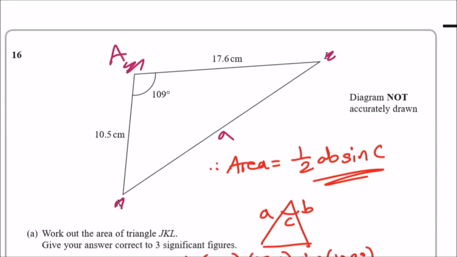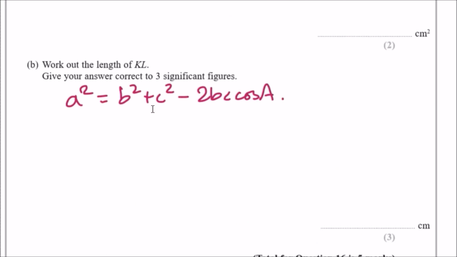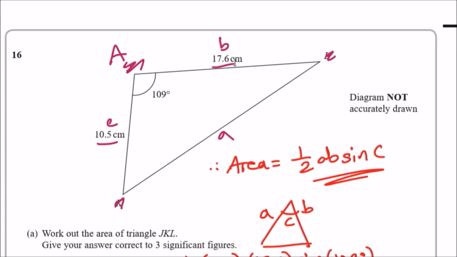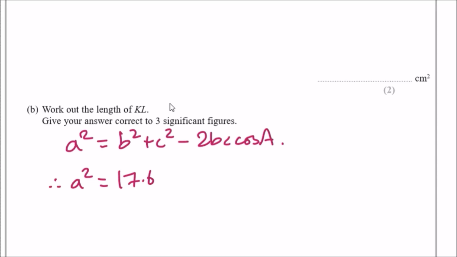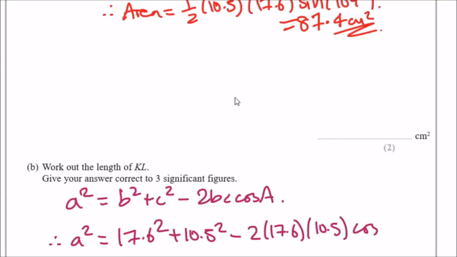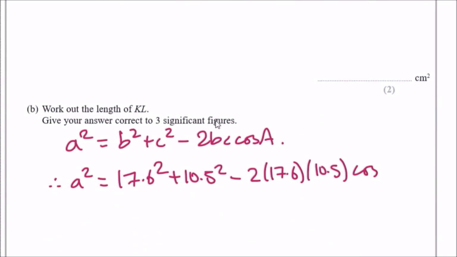So now what do we have? We've got little a, and then obviously these two can be B or C. You could choose any one to be B or C. Going back to the formula, a is well defined, so it'll be a squared equals b squared plus c squared, and so on. So here the equation is a squared equals 17.6 squared plus 10.5 squared minus 2 times 17.6 times 10.5 cos, and then the angle, if you recall, was 109 degrees. Yeah, and that's it.